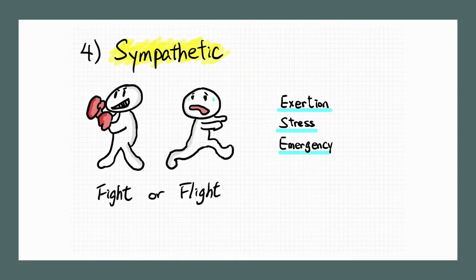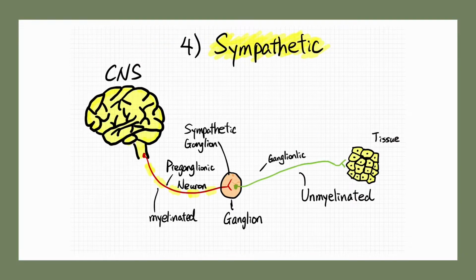The sympathetic division is generally termed for its fight or flight reactions. It kicks in during exertion, stress, or emergency. It has acetylcholine-releasing preganglionic neurons that synapse on the cell bodies of the ganglionic neurons within the ganglion. They are myelinated and relatively short. The ganglionic neuron cell bodies are located within the ganglion, and their axons are unmyelinated and relatively long.